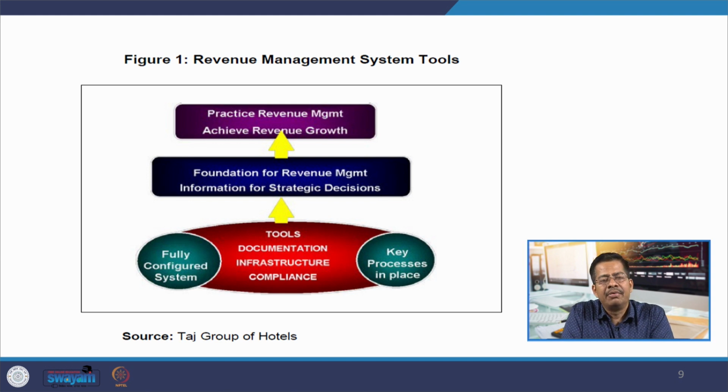And this diagram gives you a pictorial view, taken from this particular case study which I am referring to, where they have mentioned what type of revenue management system, as a framework, they are applying at Taj Group. So, they have used a lot of optimization as well as qualitative factors for giving better customer services, and through that they want to achieve higher and higher revenue.